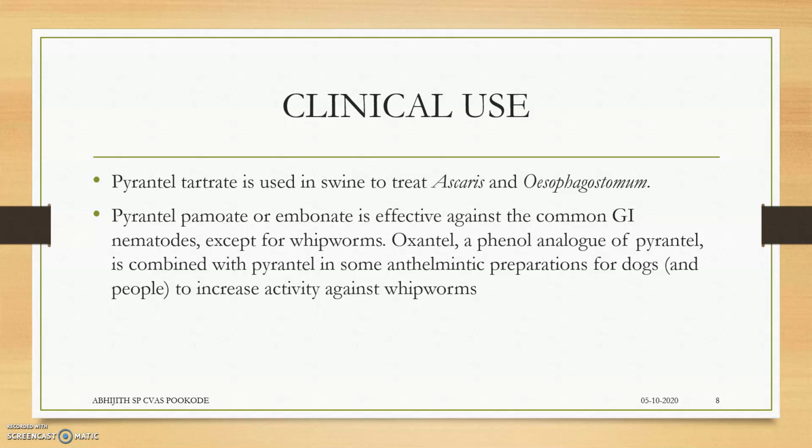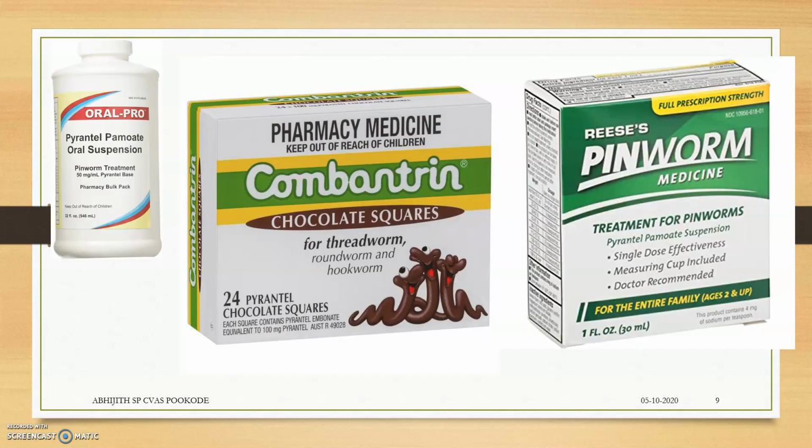Oxantel is a phenol analog of pyrantel. It's combined with pyrantel in some anthelmintic preparations for dogs. So they get more activity against the nematodes and a higher death rate of the nematodes. And with oxantel, the whipworm can also be covered. These are the main pyrantel products.